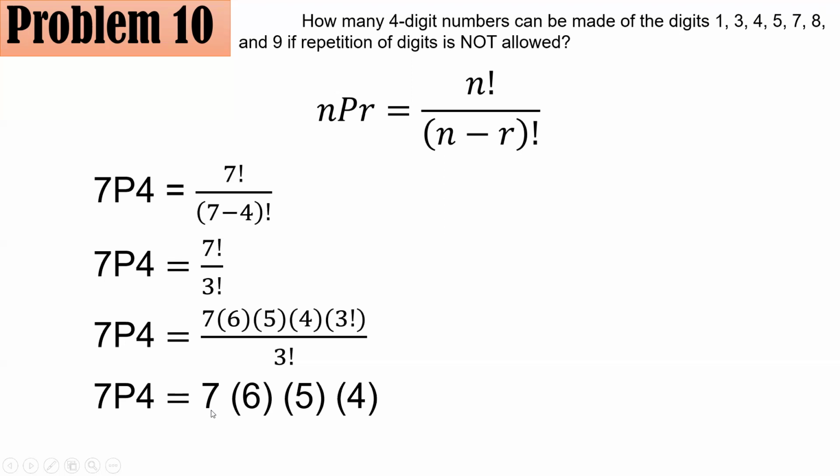If you use one of them, you have 6 options for the hundreds place. If you use also one of the 6, then you have 5 options for the tens place. And if you use one of them, again, you have 4 options for the ones. Again, 7 for the thousands, 6 for the hundreds, 5 for the tens, and 4 for the ones.